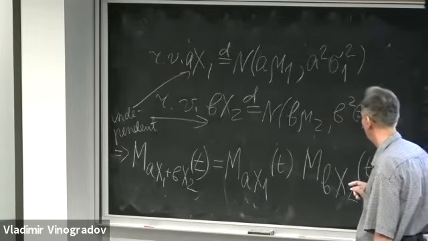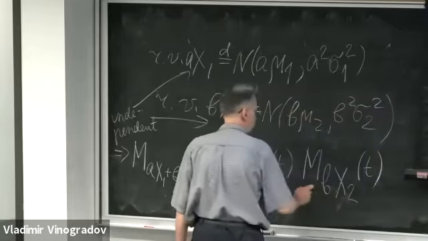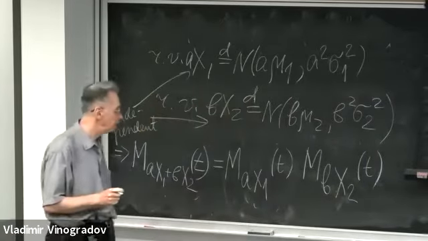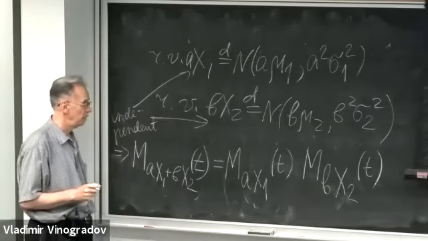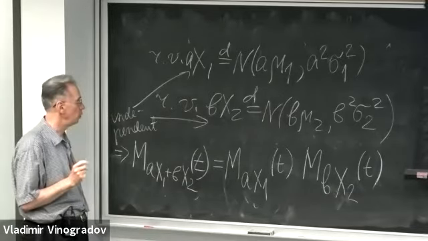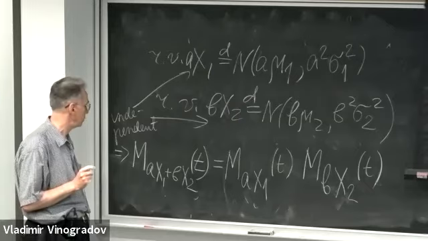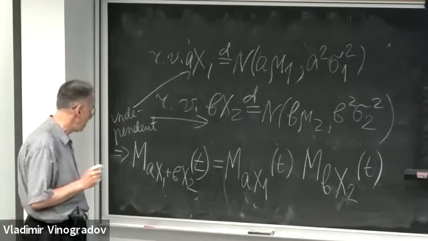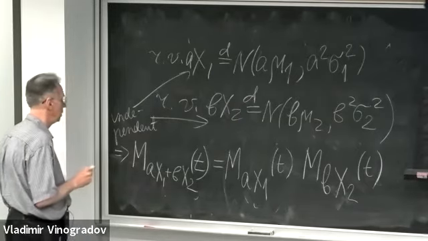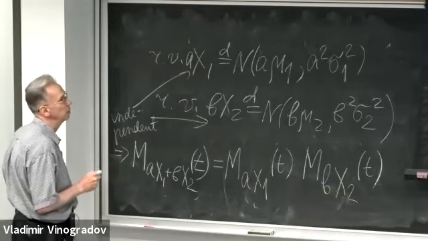And the random variables ax1 and bx2 we already identified. They're specific normal random variables. And then we have a constant c added.